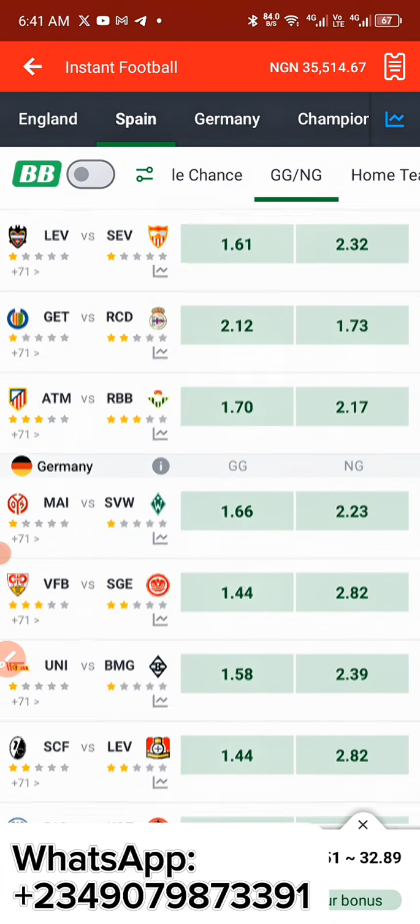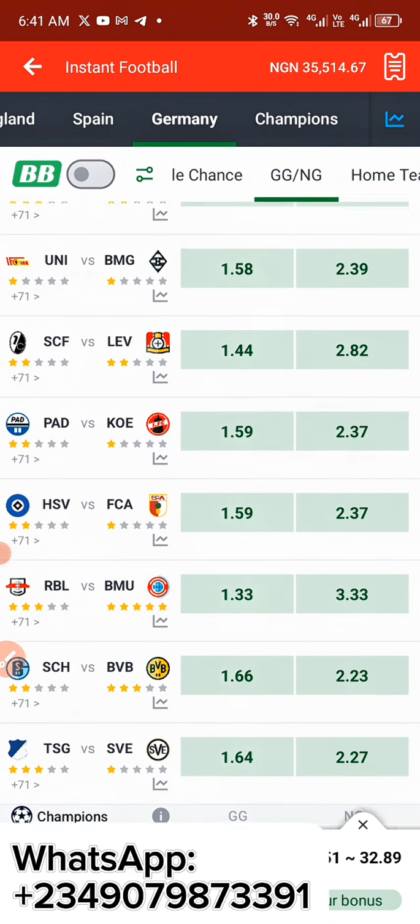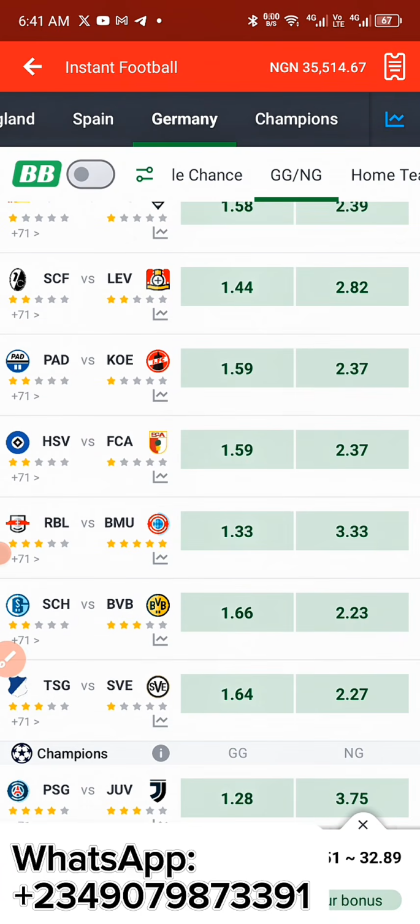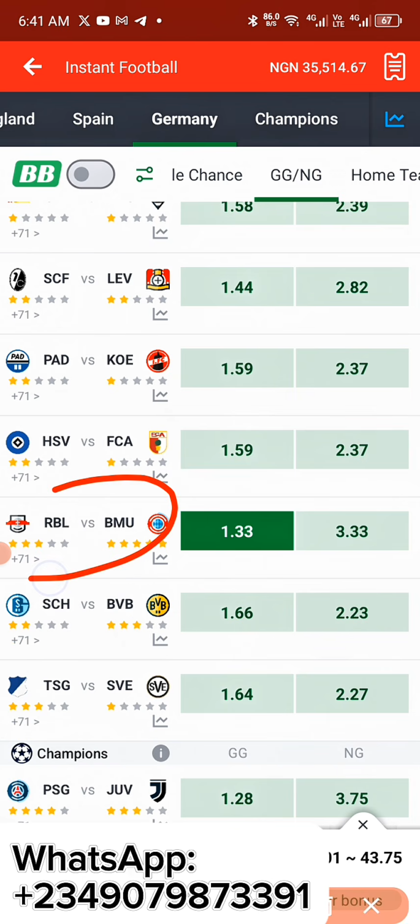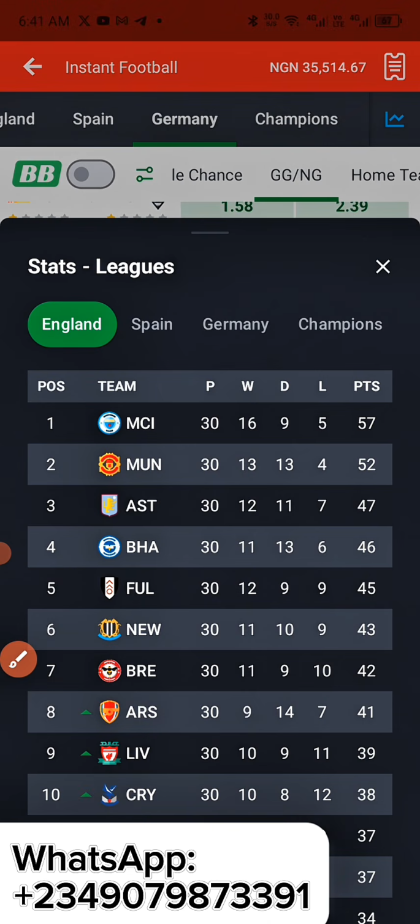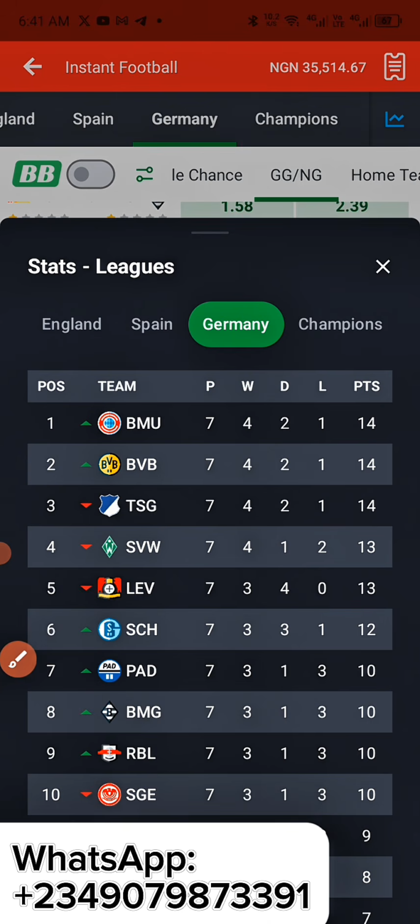So when you come over to your Germany section, the smallest odd I've seen is 1.30. So we'll check if Bayern Munich or RBL is among the top 5 teams. You got a point. So let's just check Bayern Munich or RBL in this place. Bayern Munich are at the top. So this is what I was actually looking out for to explain for you guys firstly.